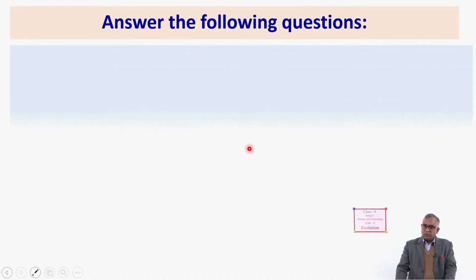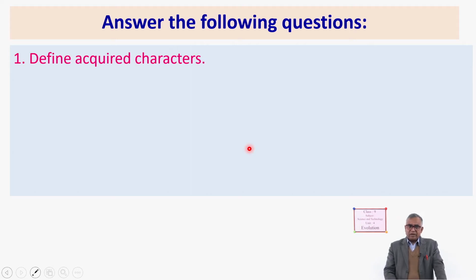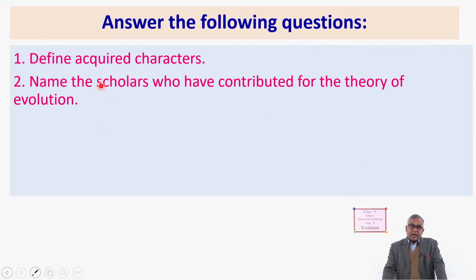Okay, what have you learnt? Let's see. Here are some questions. Define acquired characters. Yes, very easily. Just as you have learnt, those characters which are obtained by use and disuse of organs are called acquired characters. Name the scholars who have contributed to the theory of evolution.